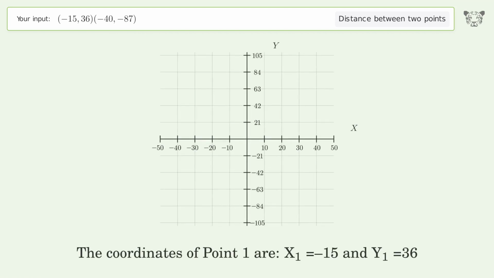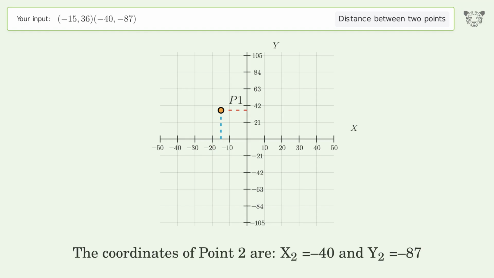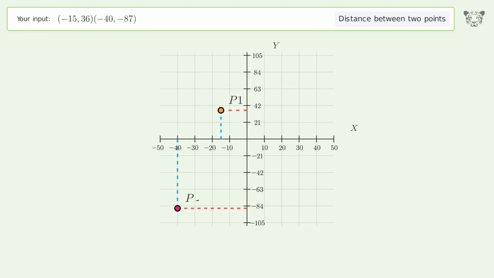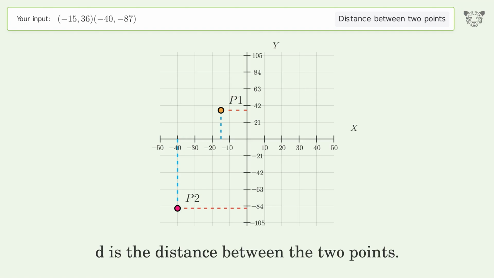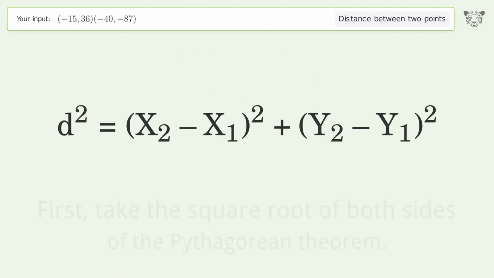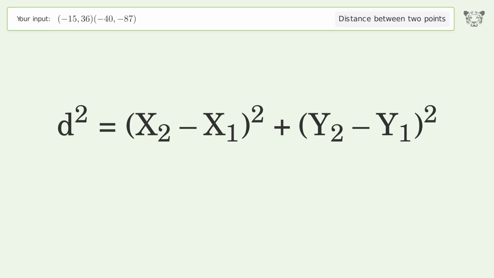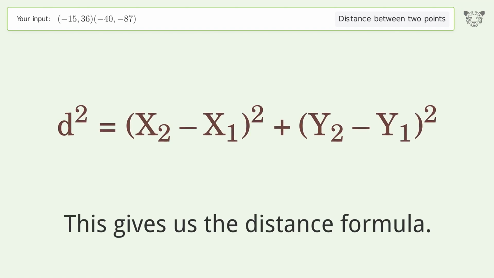The coordinates of point 1 are x1 equals -15 and y1 equals 36. The coordinates of point 2 are x2 equals -40 and y2 equals -87. D is the distance between the 2 points. First, take the square root of both sides of the Pythagorean theorem. This gives us the distance formula.